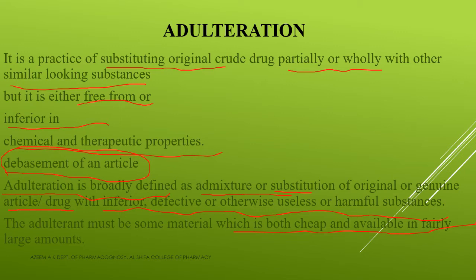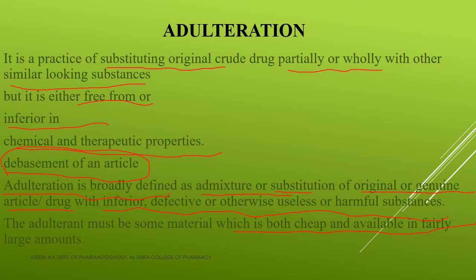So adulteration is a practice of substituting the original crude drug wholly or partially with other similar looking substances, and it should be either free from or inferior in chemical as well as therapeutic properties. Clear? In short, we can say that adulteration is a debasement of an article. It is broadly defined as an admixture or substitution of an original or genuine article or drug, it may be a drug or sometimes some other article, with inferior, defective or otherwise useless or harmful substances.